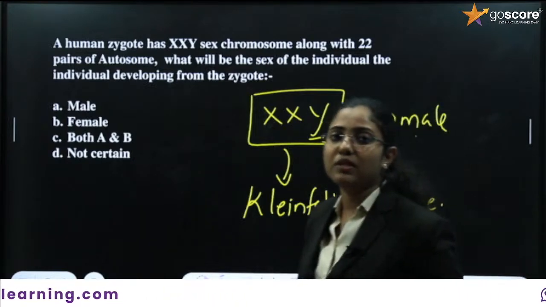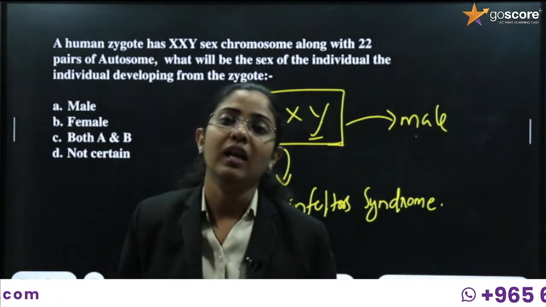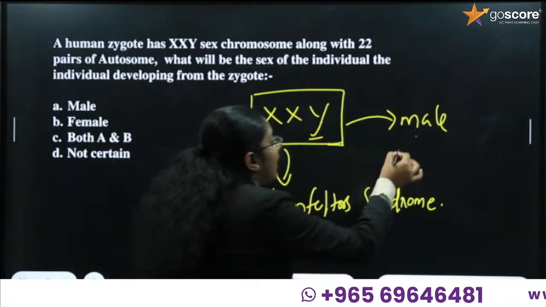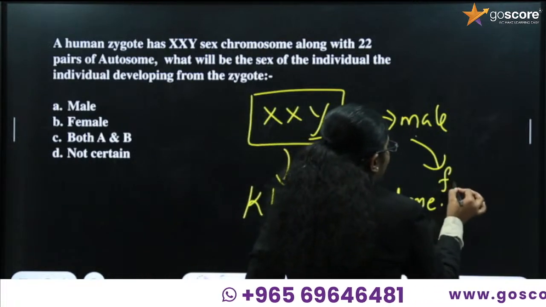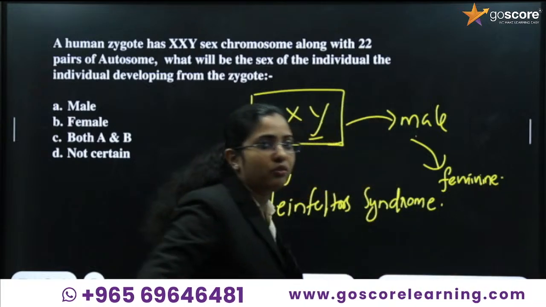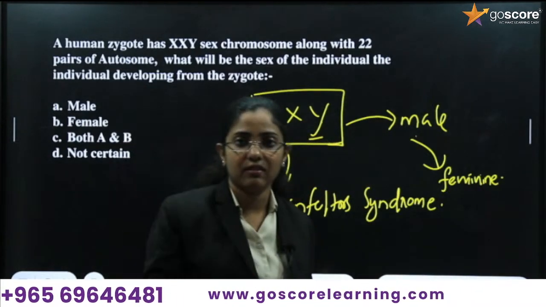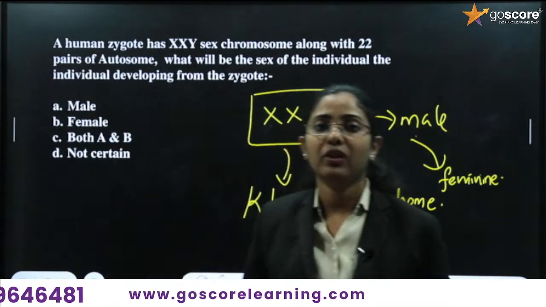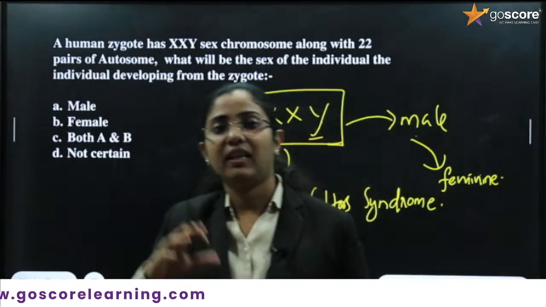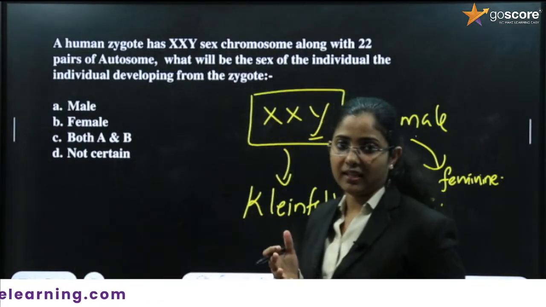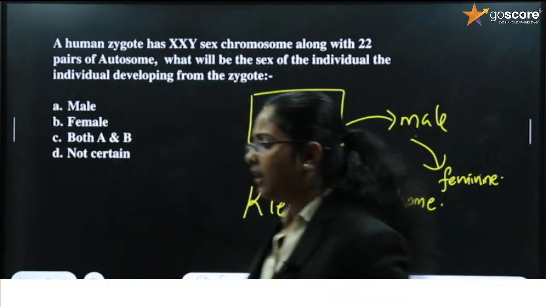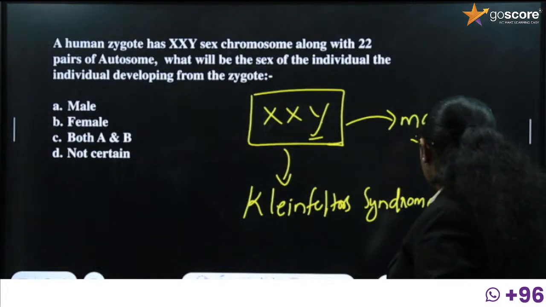The person who possesses the XXY genes is male, but shows feminine characters, like a broad waist and less hair growth over their beards. They are basically males, but they have feminine characters. Clear, fine. Then we'll be moving on to the next question.